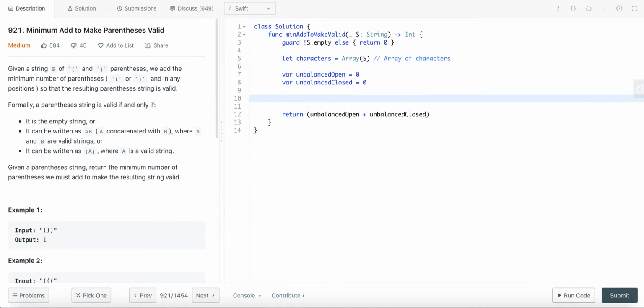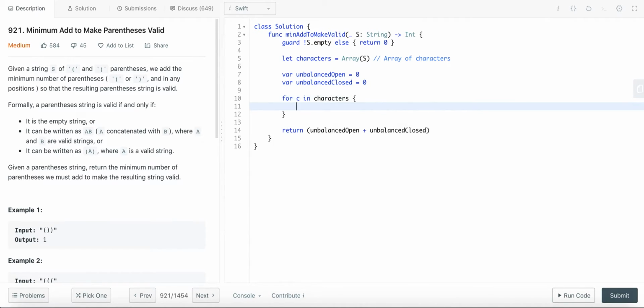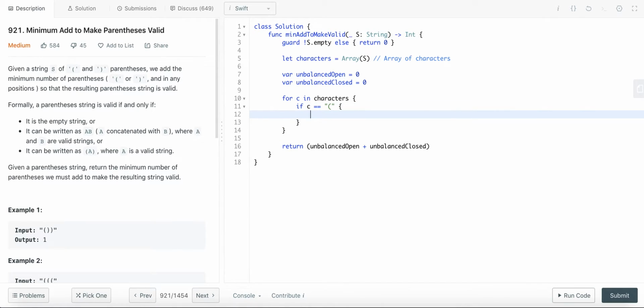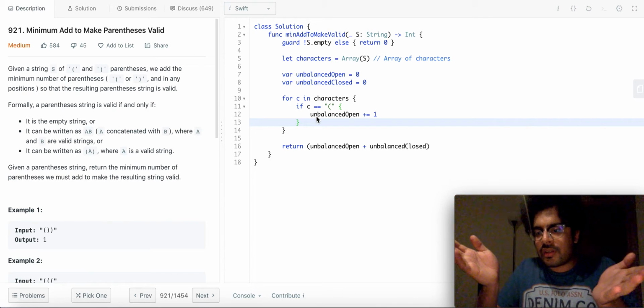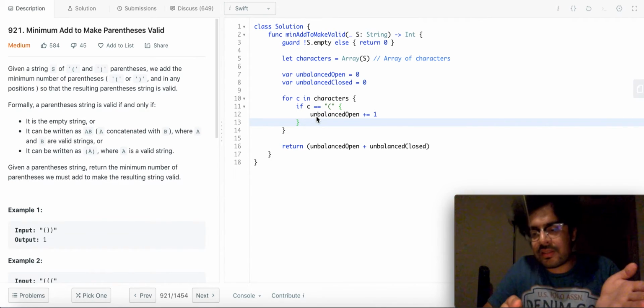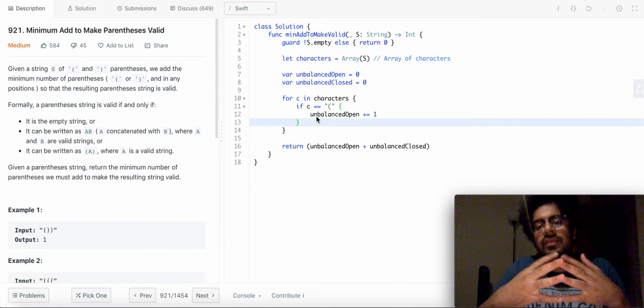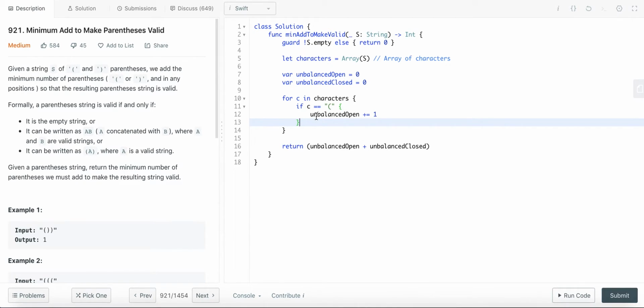Okay, now would be a good time to parse the characters. There are only two characters. If we find an opening brace, we just have to increase the number of unbalanced open, because we found an opening brace, but we haven't found a closing brace to balance it yet. So we just increase the count of unbalanced open.